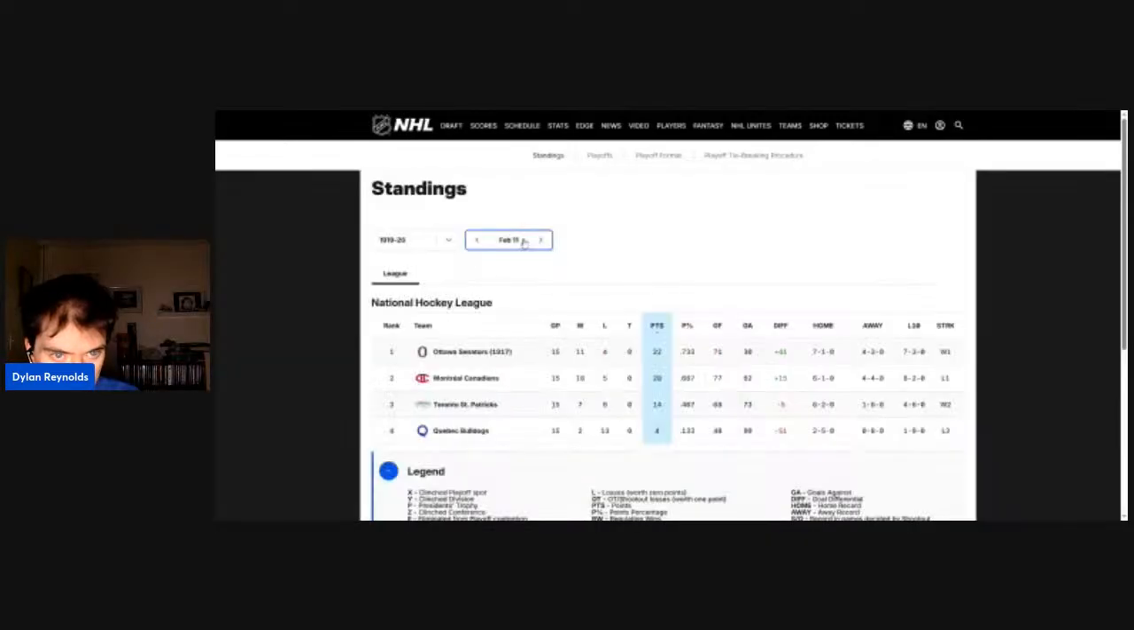This is Wednesday, February 11th, 1920, and that's win number 7 for Toronto. That's 14 points on the season, the highest point total since the 1917-1918 season, when they had, I think, 24 points, and that is 73 goals against them.